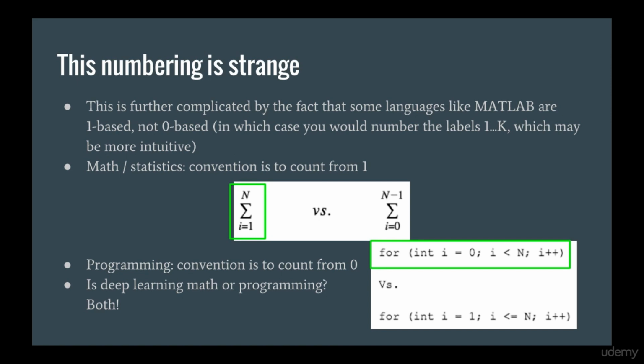And so that's why for labels, because they need to index arrays, they refer to implementation, and so we start the count at 0. The moral of the story is, you should use the numbering that corresponds to the programming language that you're writing in. Since we are writing in Python, counting starts at 0.